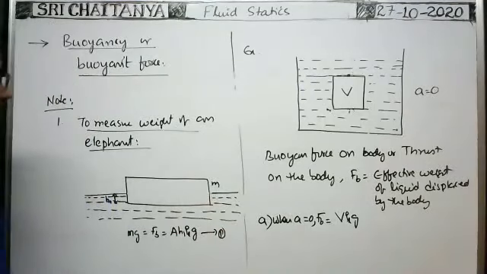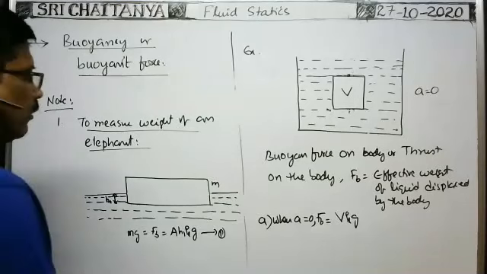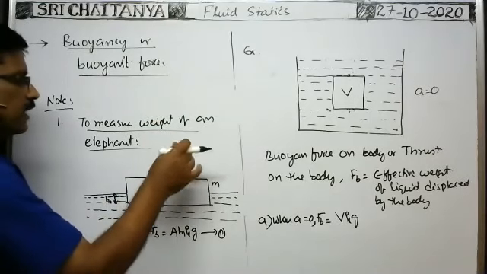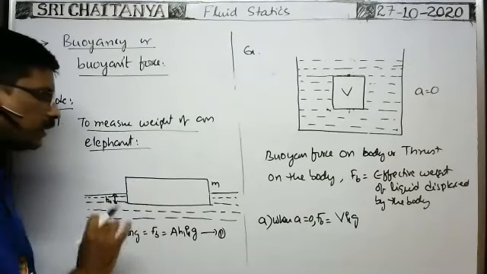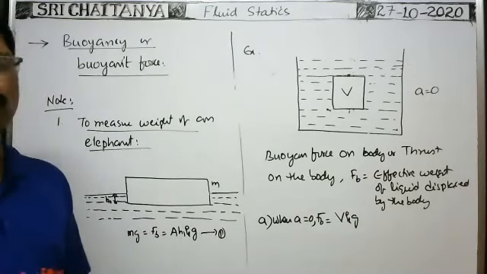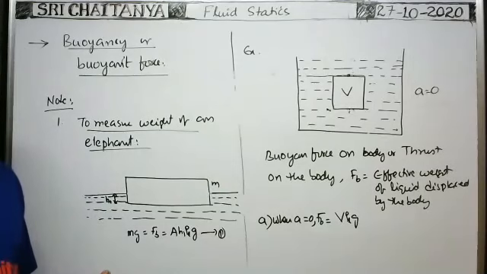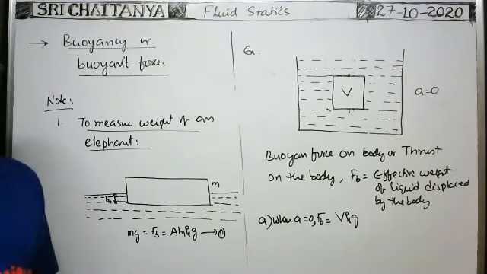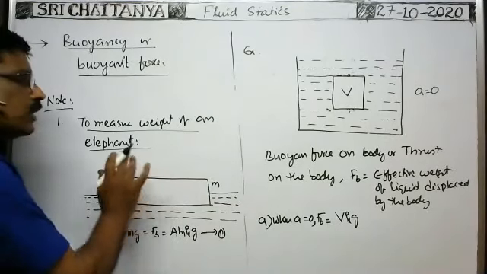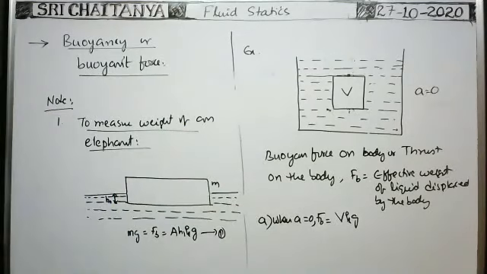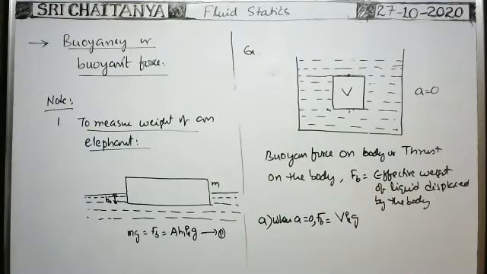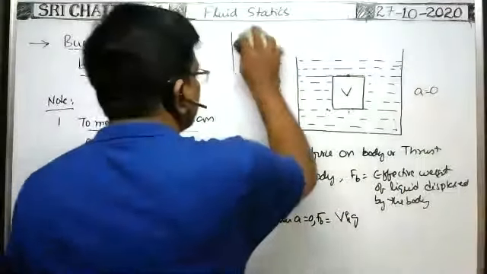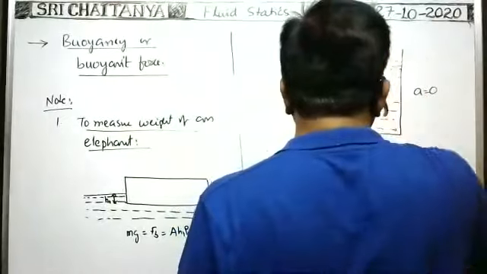Now the elephant is made to stand over this plank. Still it floats, but does the plank submerge more, to some more extent, or is it like this only? Whenever the elephant stands over the plank, does the plank submerge somewhat more or the same? It submerges to some extent, no?